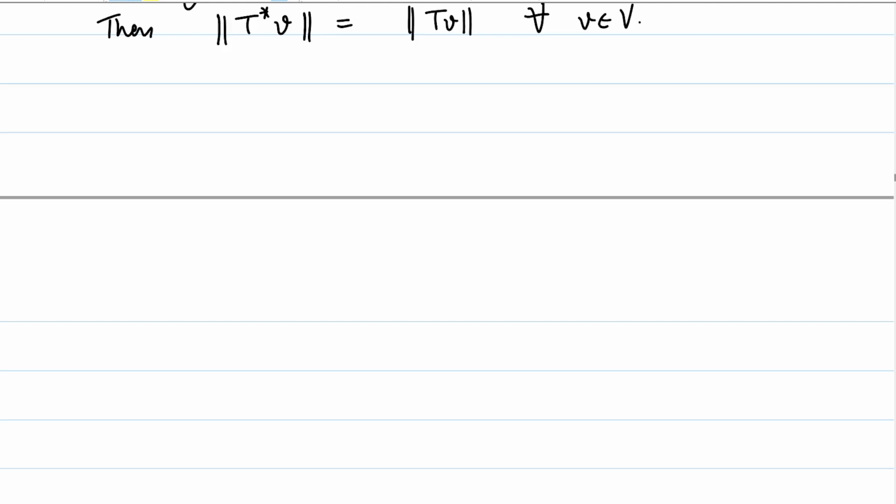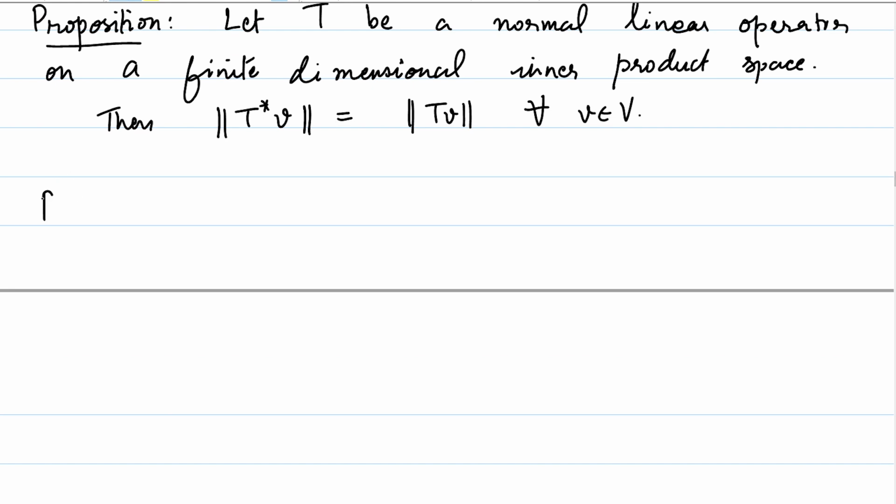This is quite straightforward actually. Let us give a quick proof. We will rather prove that the squares are the same. These are the standard tricks that we use in inner product spaces, because the length square is just the inner product of T star V with itself.